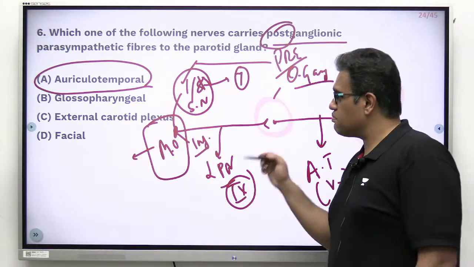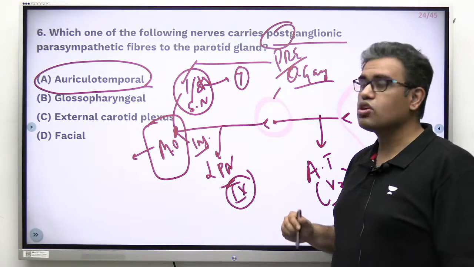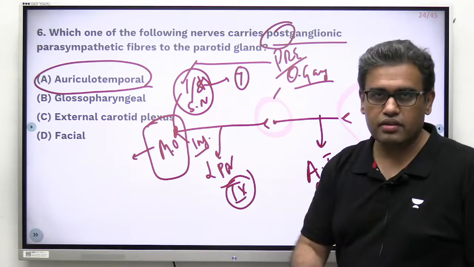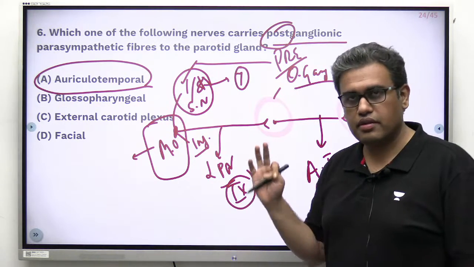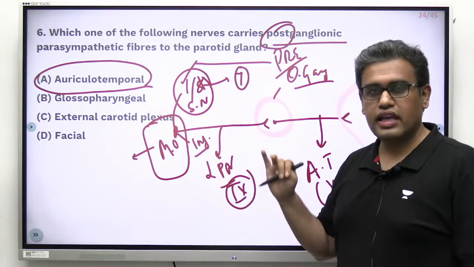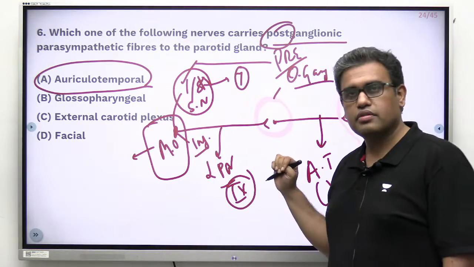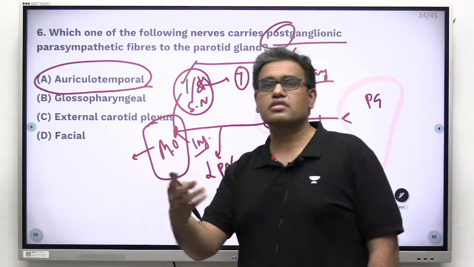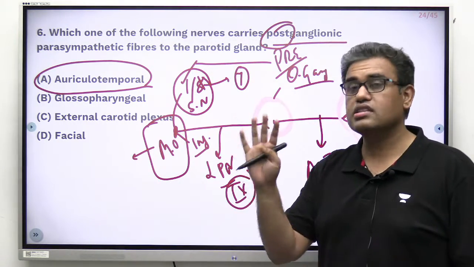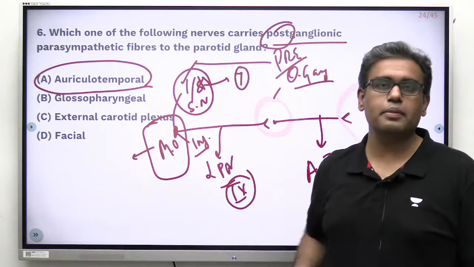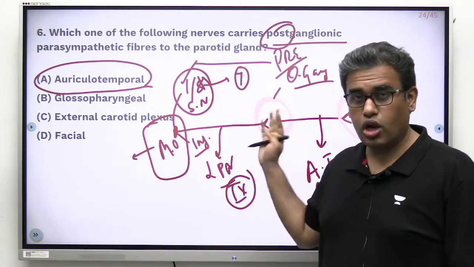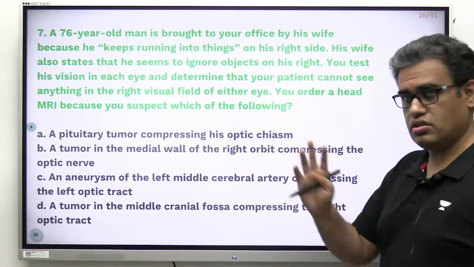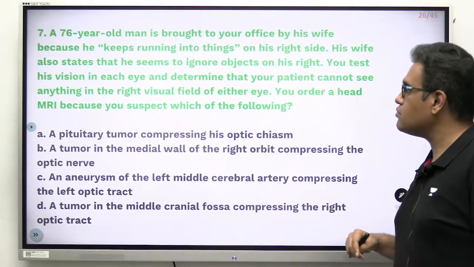So basically, the thing which I wanted to stress over here is the topic of the parasympathetic ganglia of head and neck. Four major parasympathetic ganglia: ciliary, otic, pterygopalatine, and submandibular ganglia. You need to know what is the pre and post ganglionic and where it is going, where it is relaying, and where these ganglia are actually located anatomically, right? Just that. So this topic is important. Let's move to the seventh question, and long question, don't worry, we'll just read it out.